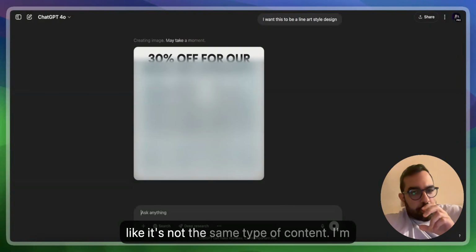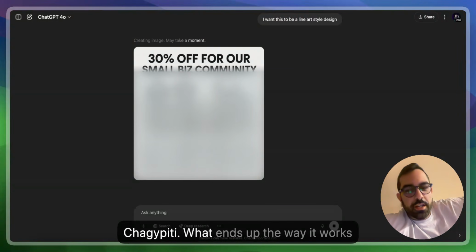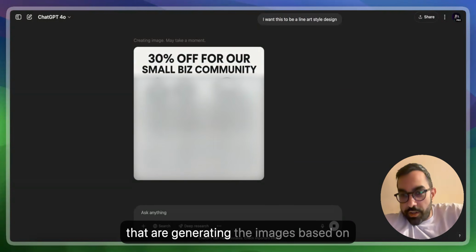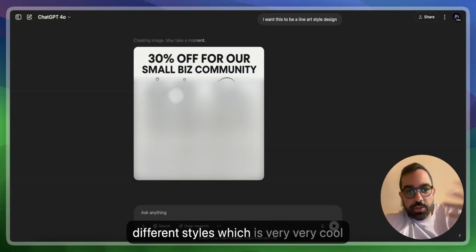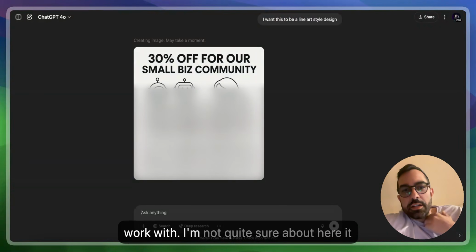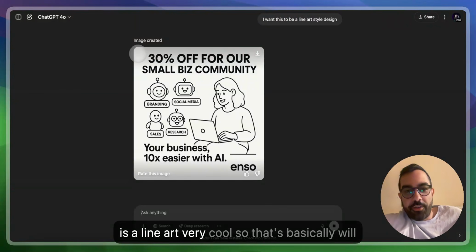Yeah, so it already seems like it's not the same type of content. I'm not even sure how to create this with ChatGPT. With Enso, the way it works is that it's connected to different AI models that are generating the images based on different styles, which is very cool because it gives you a variety of content to work with. I'm not quite sure about here. It is a line art, very cool. So that's basically the difference.